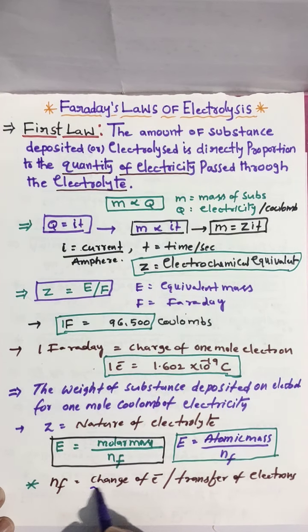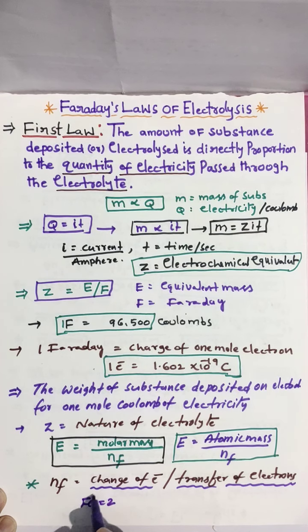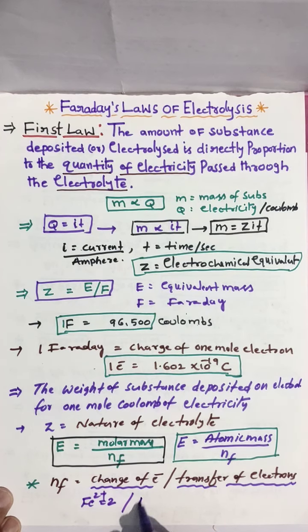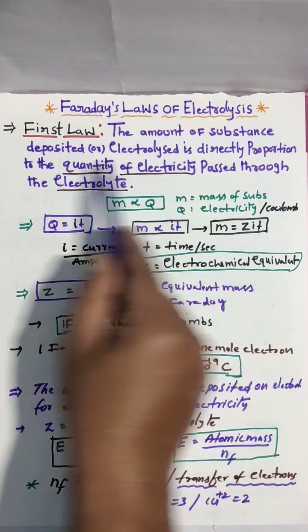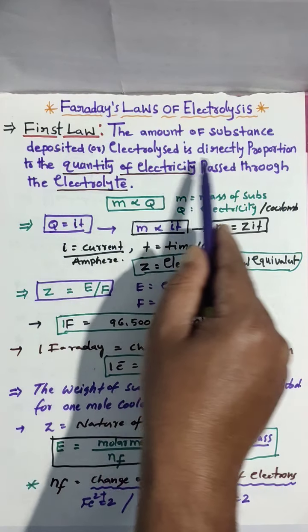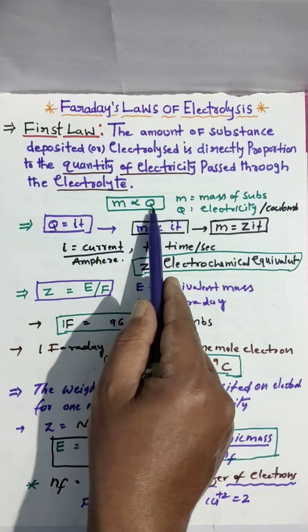This is very important in electrochemistry and you have to remember. Generally for iron, n factor 2, that is 2+, for aluminum, n factor 3, and for copper, n factor 2, like this. So this is about Faraday's first law. Faraday's first law explains that the amount of substance deposited or electrolyzed is directly proportional to the quantity of electricity we passed. M is directly proportional to Q.